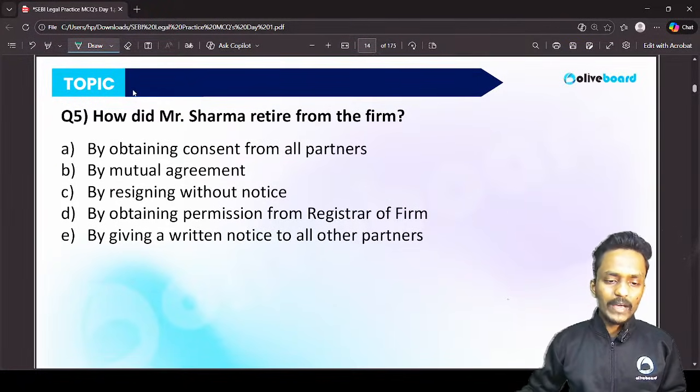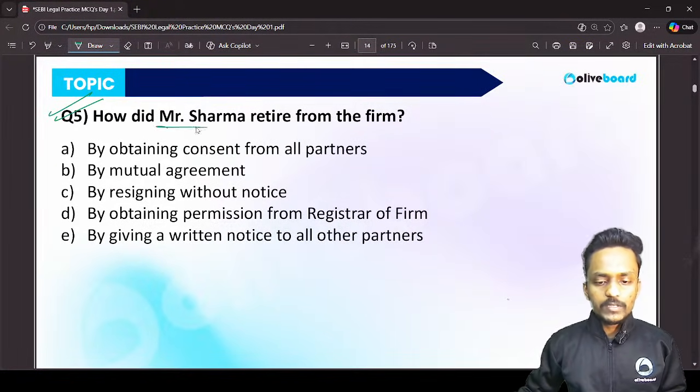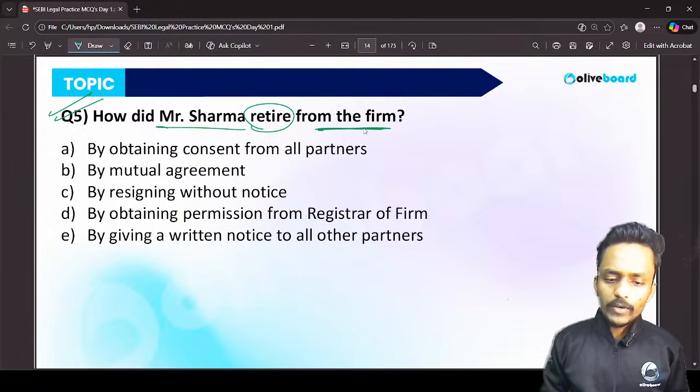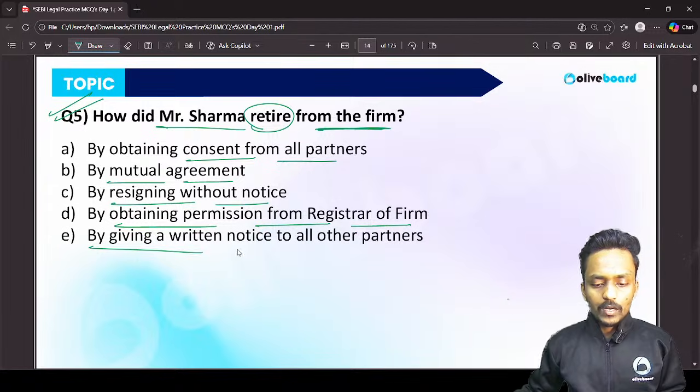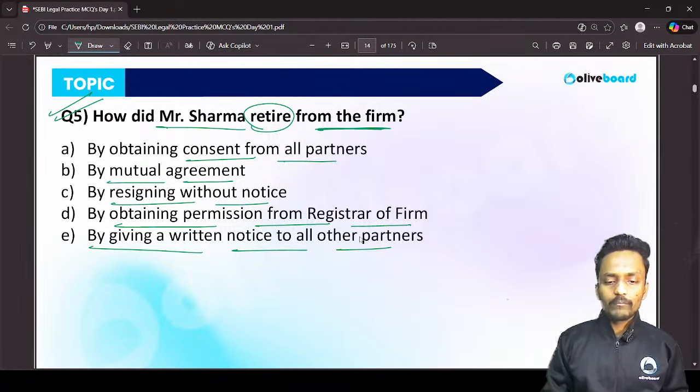Now question number 5 is asking how did Mr. Sharma retire from the partnership firm. The options: by obtaining consent from all the partners, by mutual agreement, by resigning without notice, by obtaining permission from the registrar of firms, and by giving a written notice to all the partners.